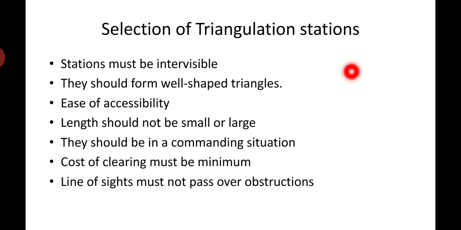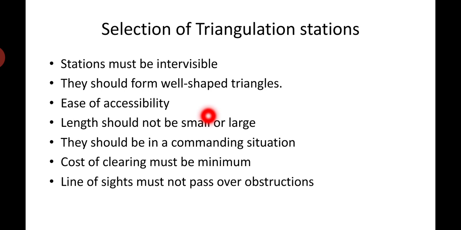Now we are going to think about the selection of the site for a triangulation survey. First, the stations must be intervisible, and they should form a well conditioned, well shaped triangle. They should be easily accessible. The length should not be too small or too large. They should be in a commanding situation. The cost of clearing must be minimum. The line of sight must not pass over obstruction. You are supposed to keep these things in mind before selecting the triangulation station.